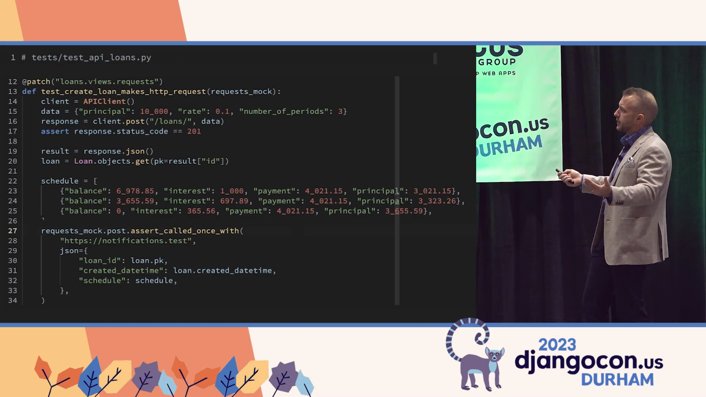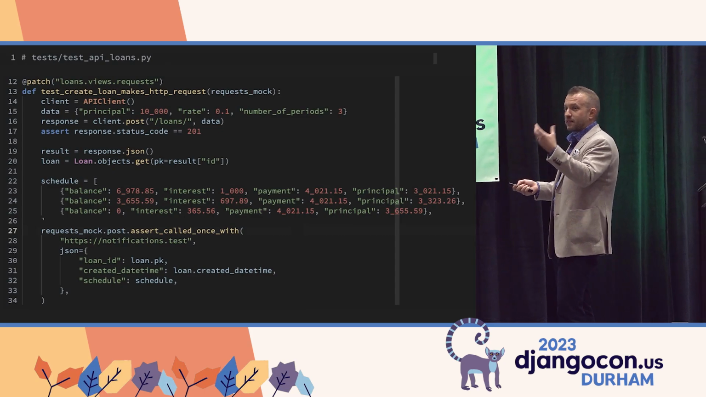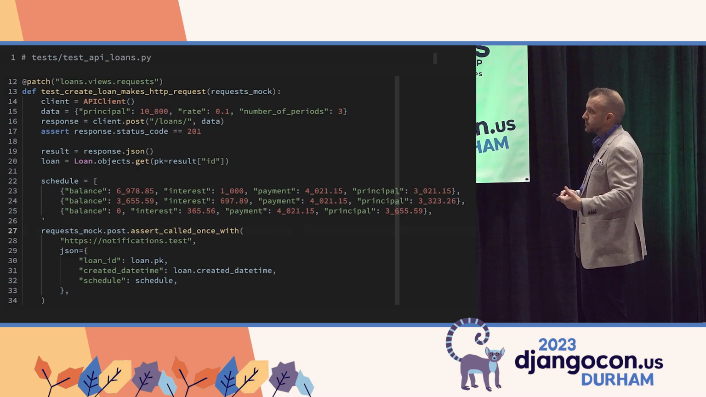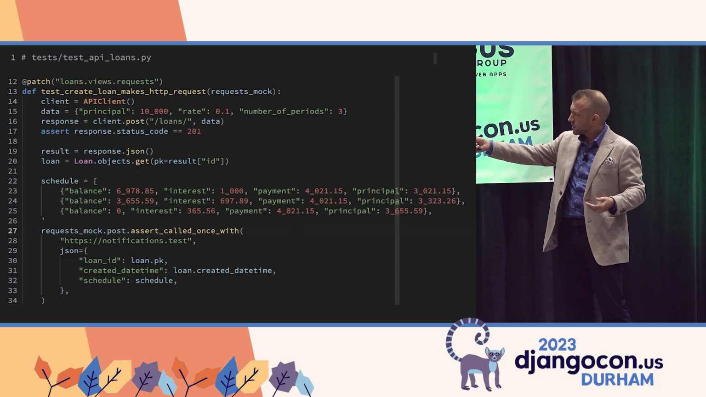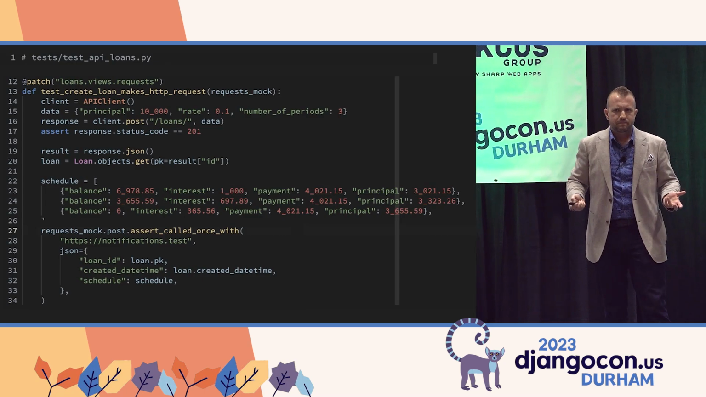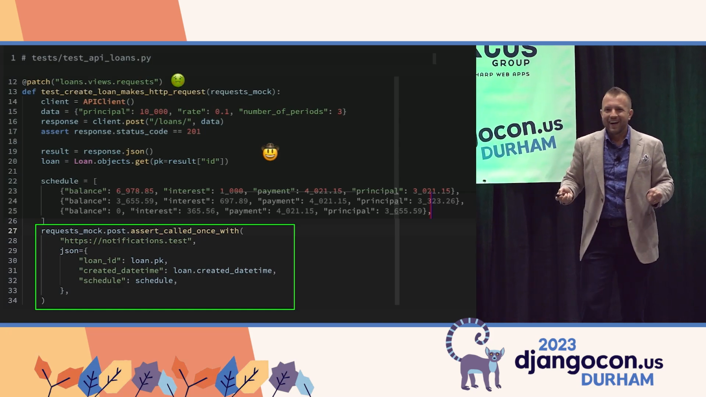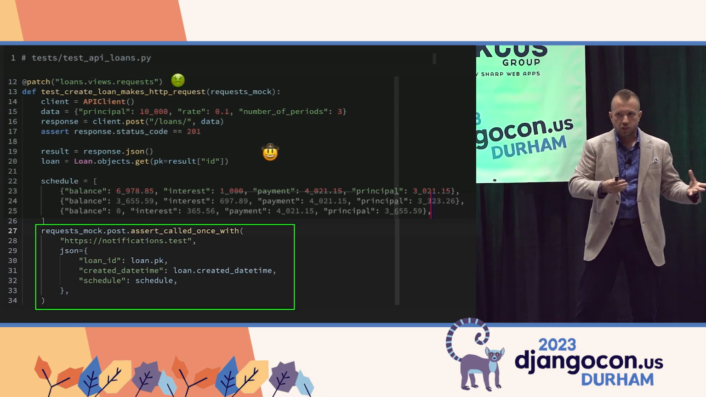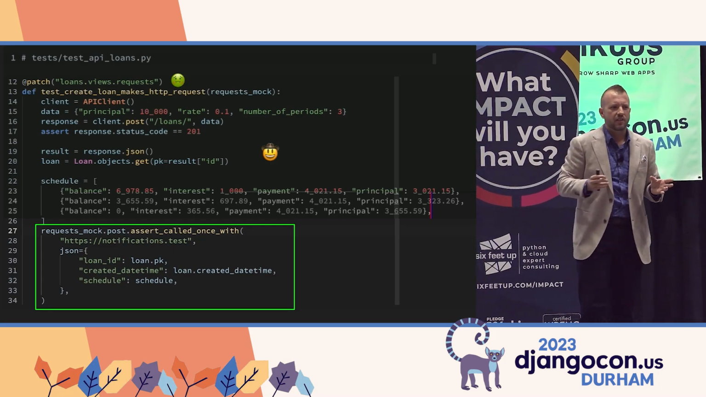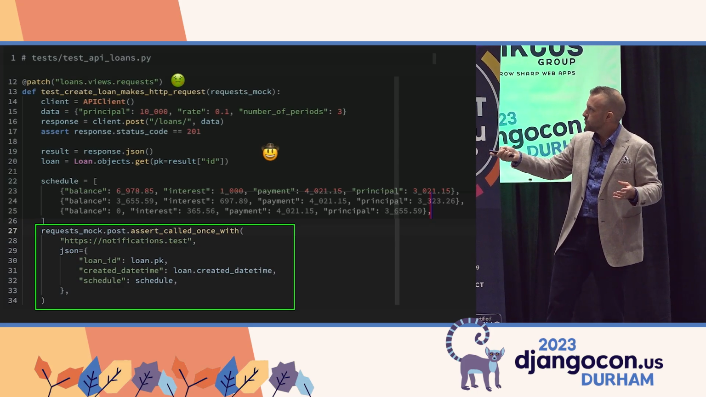We're using a real client, the real URL. It's the correct URL. And then we're getting the real object that was created from the database using the ID that was returned in the response. And then here's our schedule that we expect to be sent, and it's sent some other pieces of data. But this could be better. You'll notice that we're using a patch on the request library, which is what makes the HTTP call. But this isn't great, because there's an implementation bias right here. You'll notice it says loan.views.request.